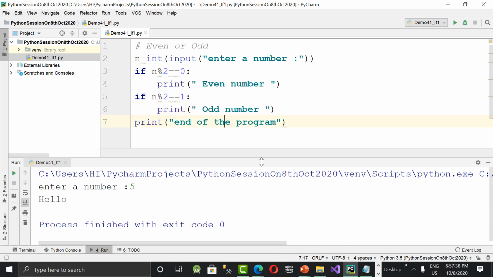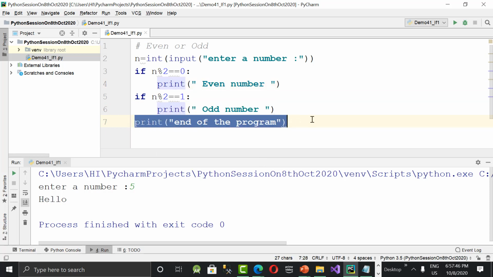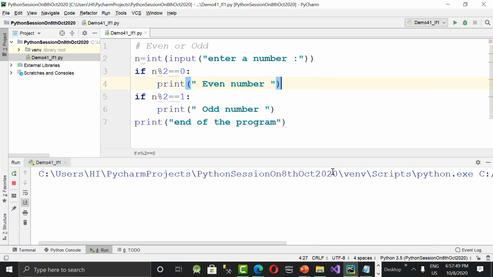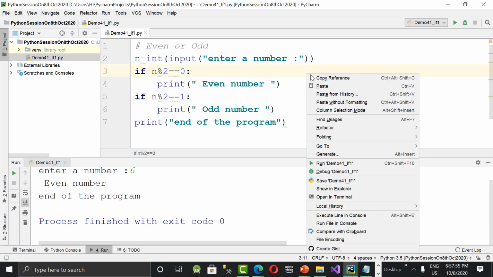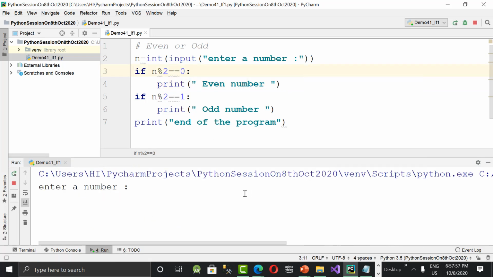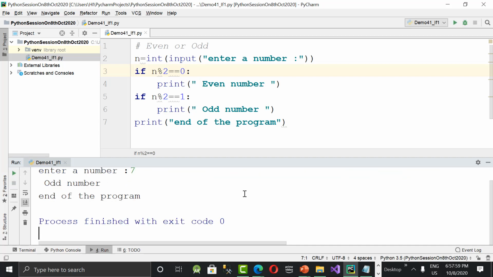So end of the program does not belong to this if suit, this if suit, or this if suit. So it is commonly executed for all the statements. Let's run it and check it out. So I'm giving 6 now. What did it say? Even number, end of the program. Let's run it again. Let's give 7, enter. See, odd number followed by end of the program.